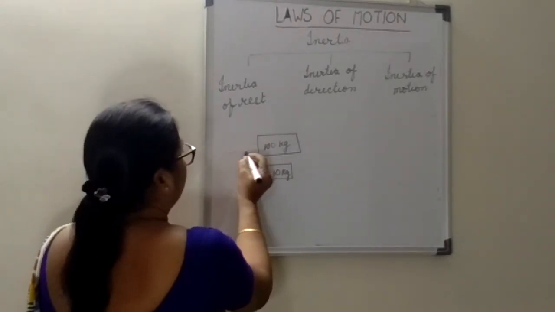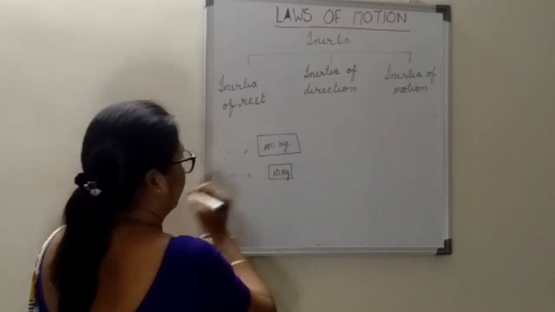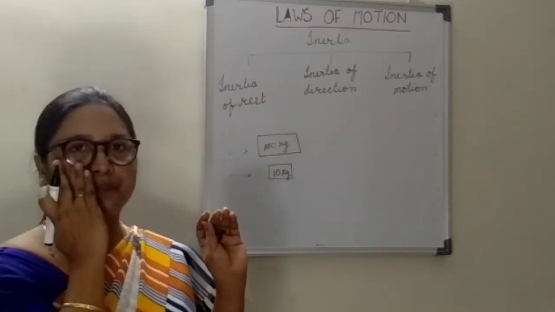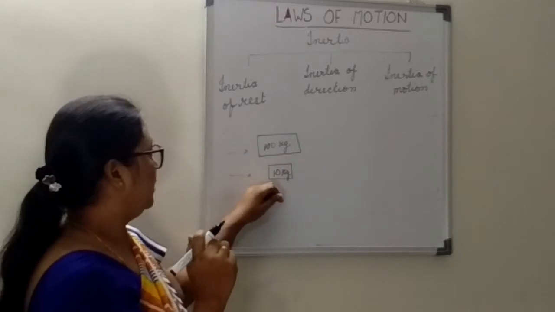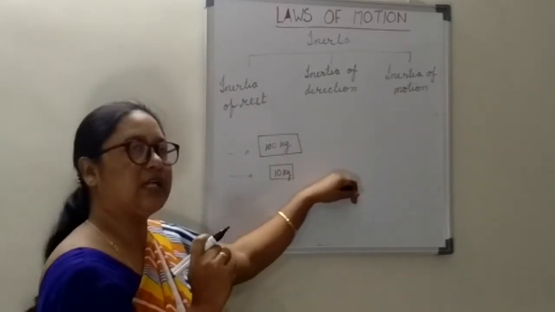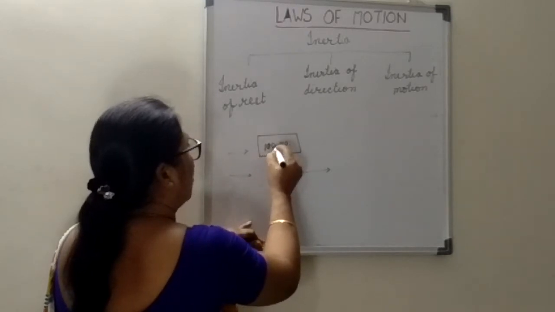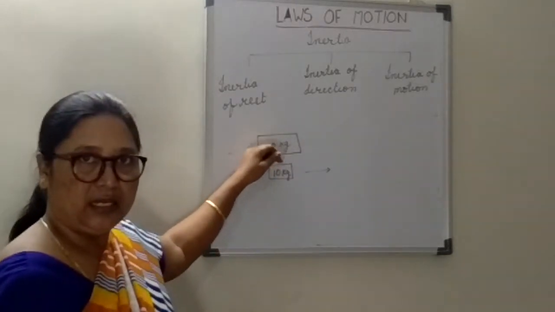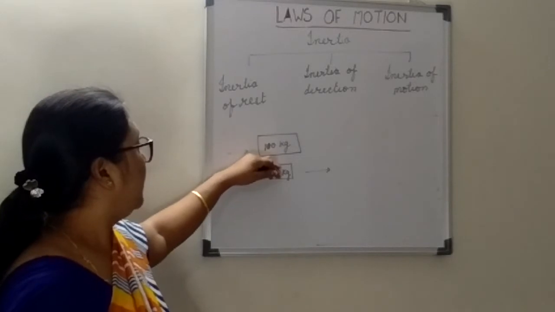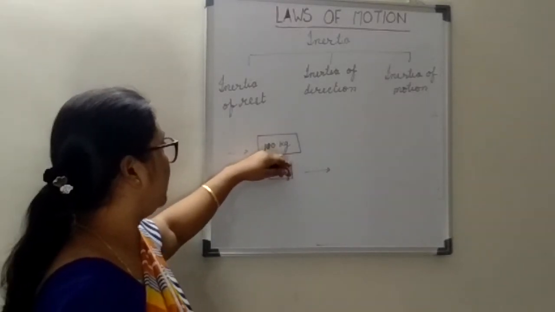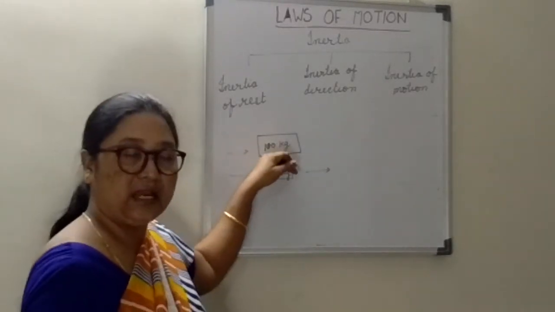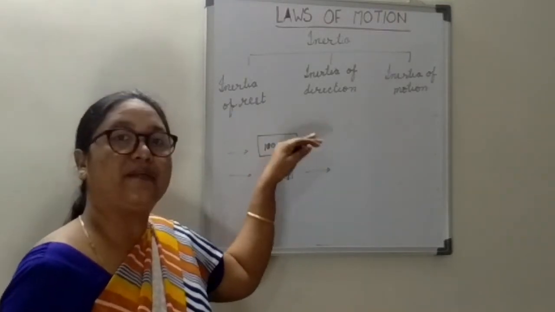You are applying the same amount of force on both. What will happen? The 10 kg box will start moving, but the 100 kg box will resist, because it's a heavy box.